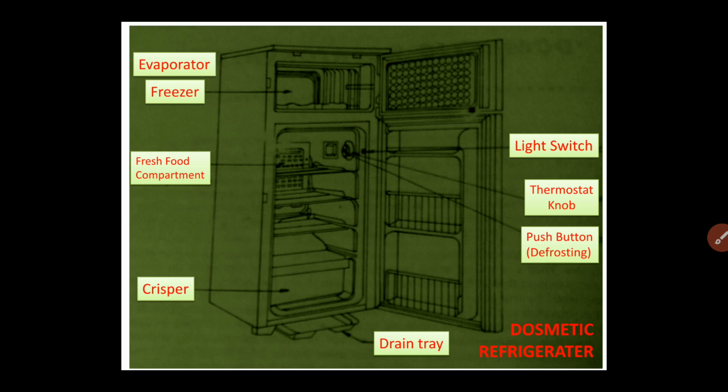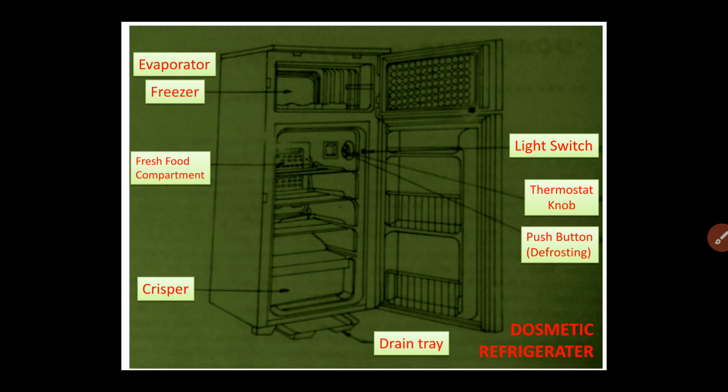This layer is very harmful, because the layer of frost will act as an insulating layer and prevent the transfer of heat from the refrigerator space to the evaporator coil. This will affect the cooling, and it may also damage the compressor motor and other parts of the domestic refrigerator.